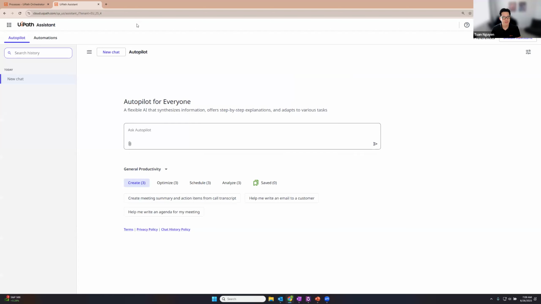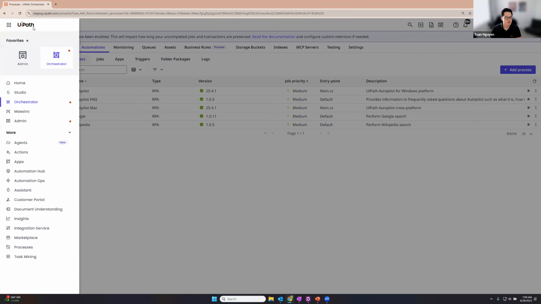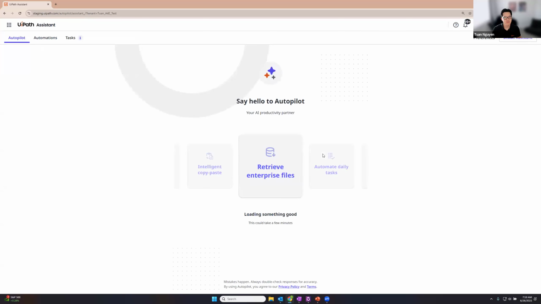All right. Now I'm going to switch back over to my staging environment because that's where everything's set up, and I'm going to show you how you could access Autopilot for Everyone through the UI. You just go here in your Automation Cloud environment, go to the Assistant, and it loads up just the same. So there are two different ways you can access it. You can go through Automation Cloud and click on Assistant from the navigation, or you can go to your URL, type assistant.uipath.com, and it will redirect you directly to Autopilot for Everyone.